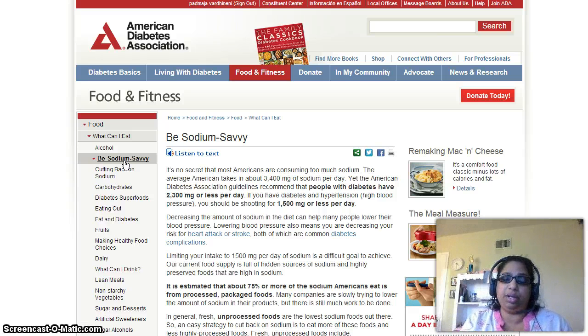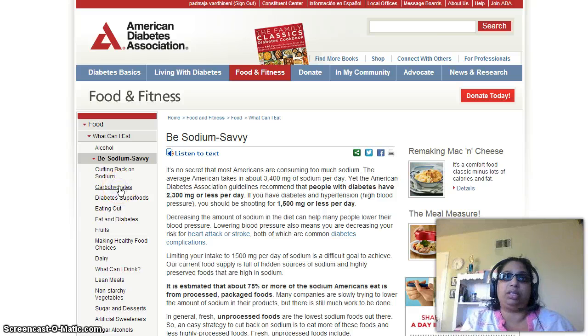That's the reason why your dietitian and your doctor insist that you keep your blood pressure to acceptable levels and not let it go high. And the main thing that affects your blood pressure is the consumption of sodium.